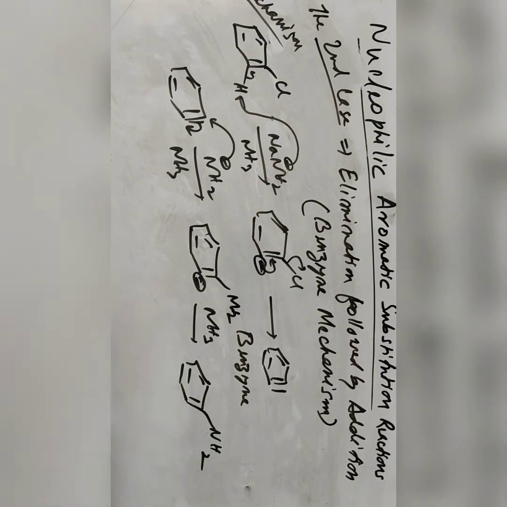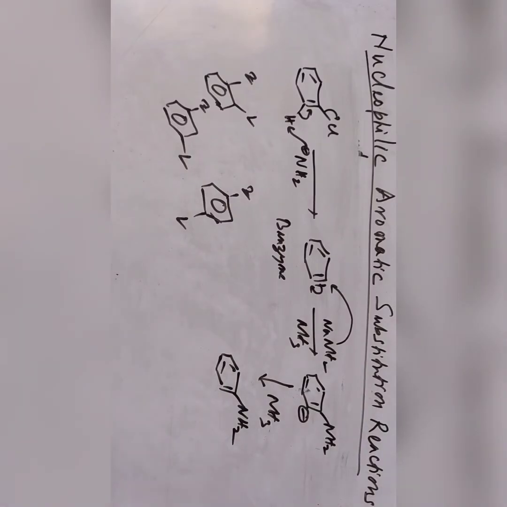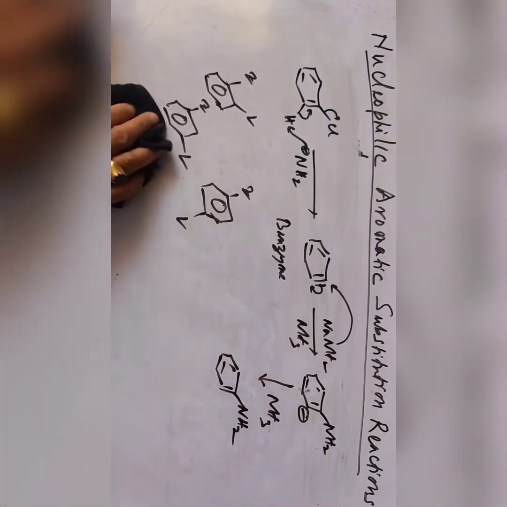This benzyne can also be affected by having substituents, and then we can have different products. Like earlier cases, here we'll have different reactivity depending on substituents in the benzyne mechanism. Let's say, I will write down here.